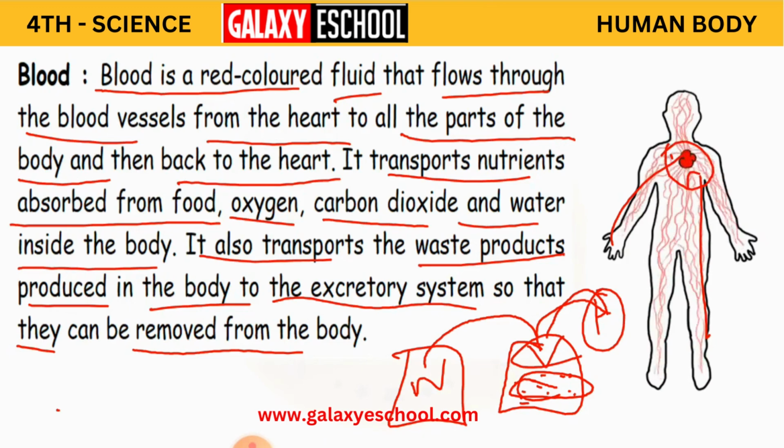It is also going to transport the waste products which are produced in the body, and remove that from the body. Okay, children? So it is going to transport it to the excretory system, and from the excretory system the waste can be removed from the body. Clear, children? So this is what the circulatory system is about.